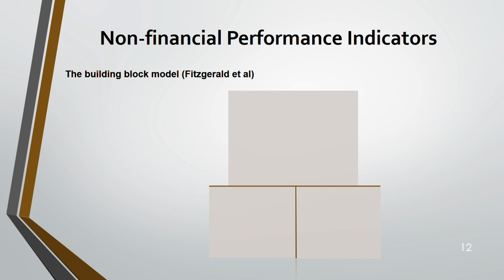The next model is known as the building block model. Just see, it looks like a building and it looks like blocks, right? So over 2 blocks, there's one bigger block that is built up. That's why the model is the building block model. The person is not important. I've mentioned the name of the person who made up this model in brackets. The name is not important. So first is dimension. Under dimensions, we are going to see financial performance, competitive performance. These are similar to the balanced scorecard.